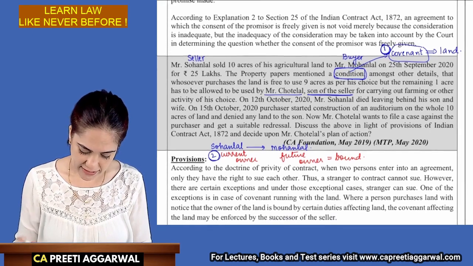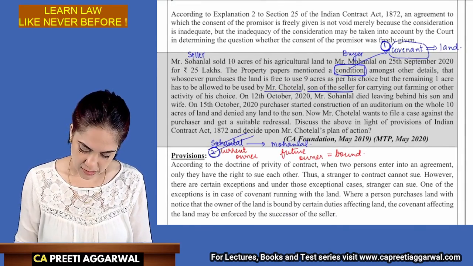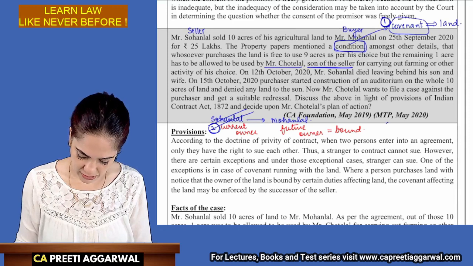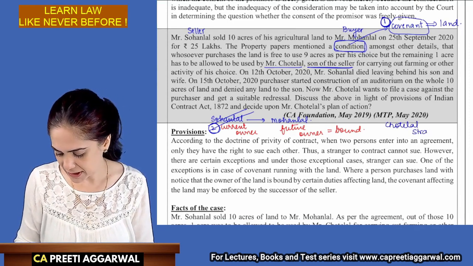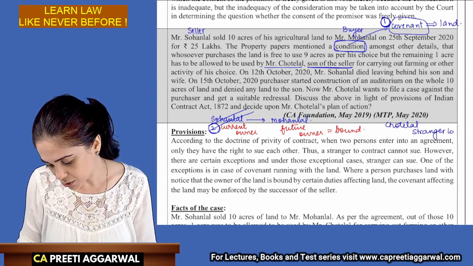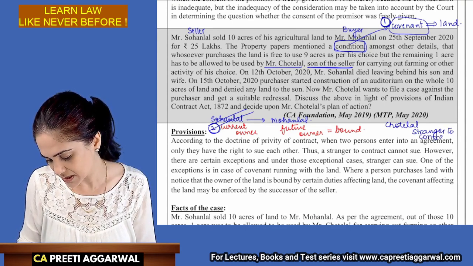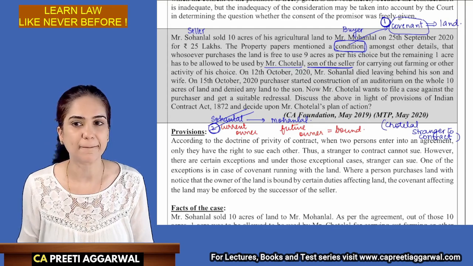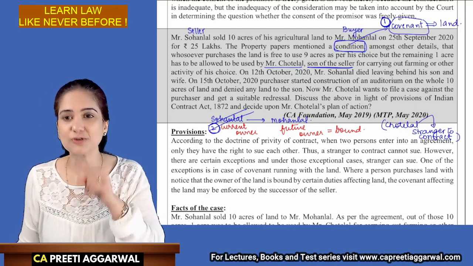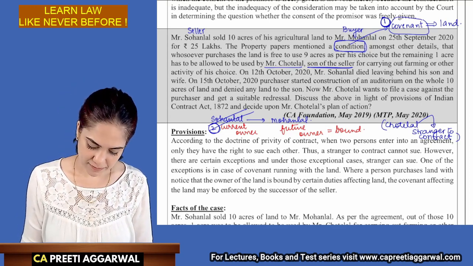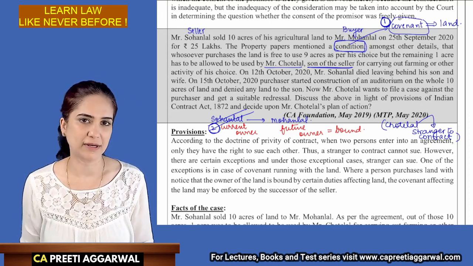Now, Sohan Lal died, okay, leaving behind his son. Chote Lal is actually a stranger to contract. See, we had discussed this when we were studying stranger to contract. Chote Lal is actually a stranger to contract between Sohan Lal and Mohan Lal.